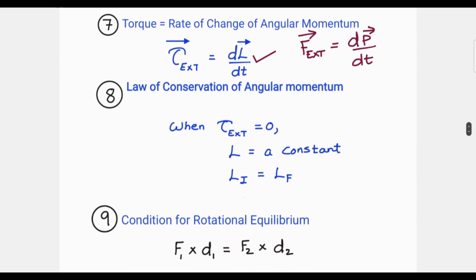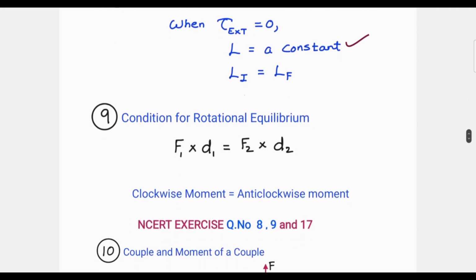Now, the law of conservation of angular momentum. When the external torque acting on a system of particles is 0, then angular momentum will not change. L equals a constant. Please note that point. Questions will always be asked based on these concepts only. Basic fundamental relations only.